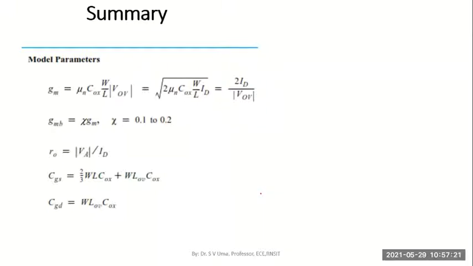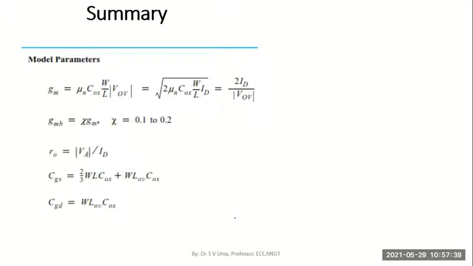The third part is the frequency response of a common source amplifier, for which we have to consider the low frequency response, middle frequency response, and high frequency response separately. So we'll do that in the next class.